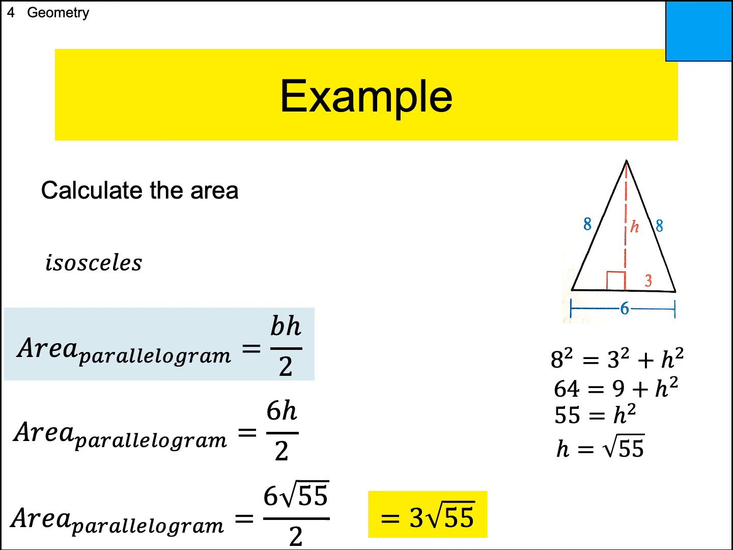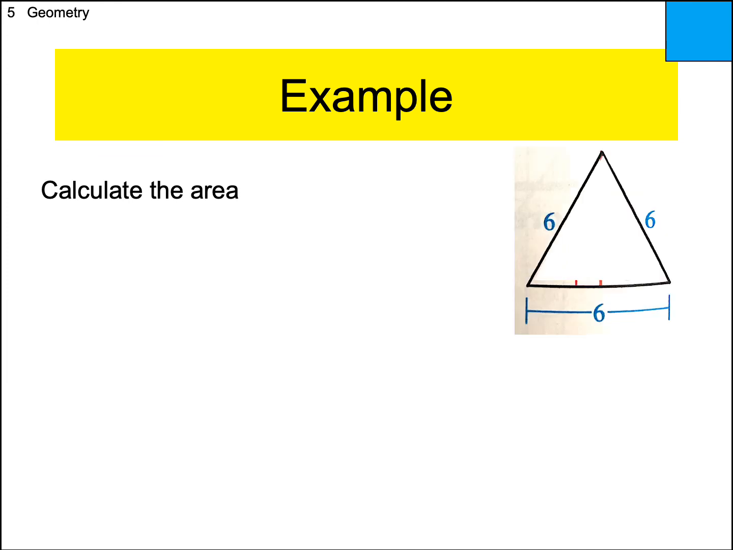I think we're going to do one more example and call it a day. No, 2 more examples. No, maybe one. We'll call it a day. All right, let's do one more. It says calculate the area. What kind of triangle? Yeah, this one's an equilateral. So we got an equilateral.